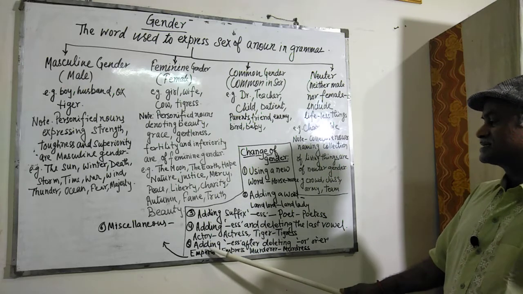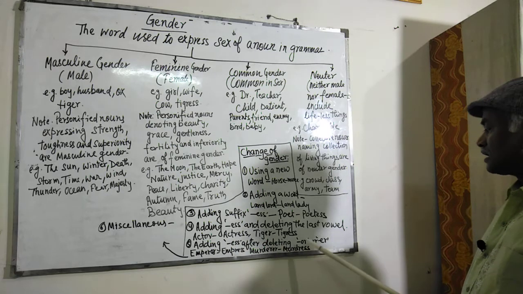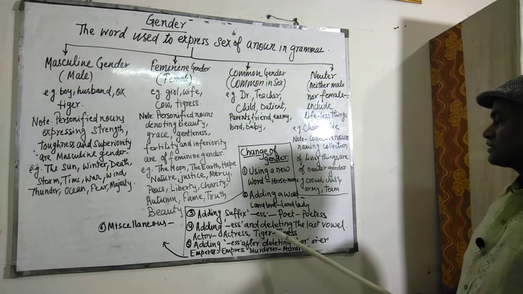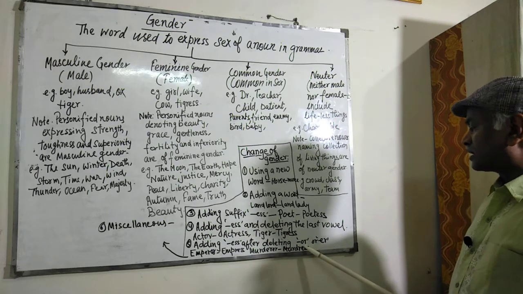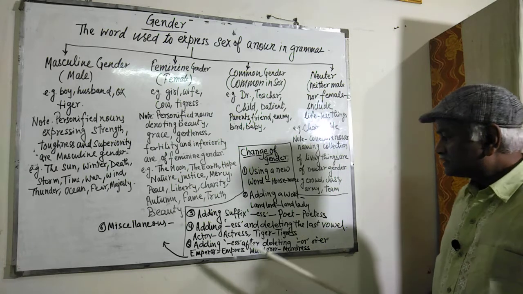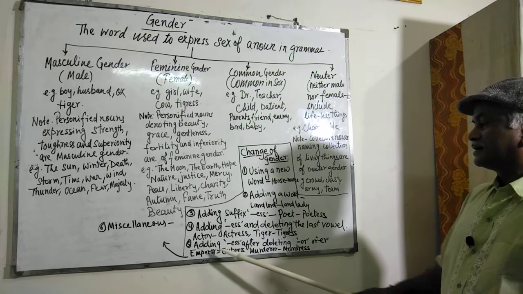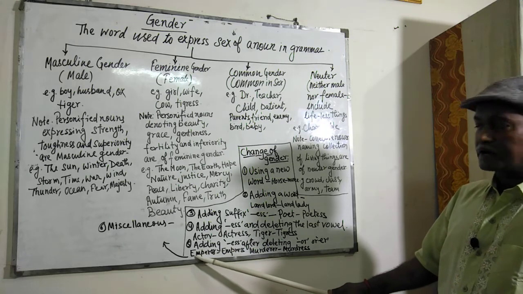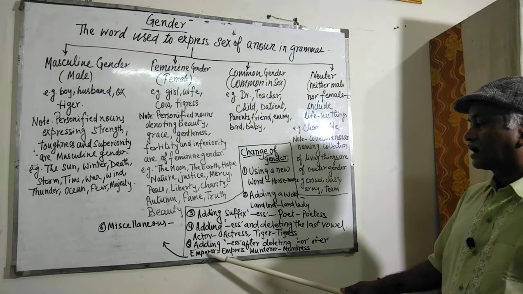Then the fifth one is adding ess after deleting or or er. In the previous case any last vowel was omitted, but here or or er is deleted. For example, emperor, empress. Mark the spelling of emperor, E-M-P-E-R-O-R.